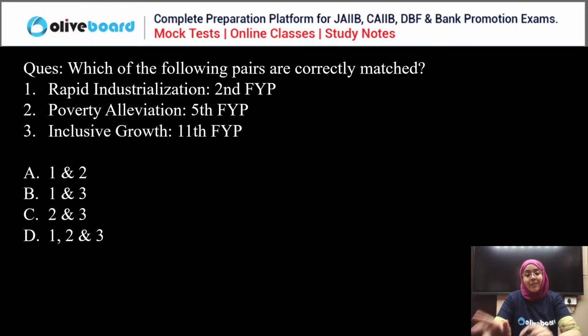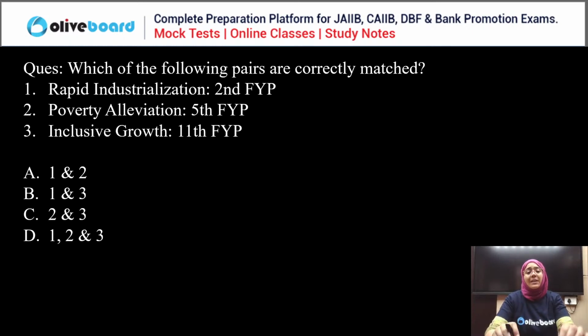Poverty alleviation, fifth 5 year plan. Inclusive growth, 11th 5 year plan. So just tell me the correct answer, everyone. Please answer this question.